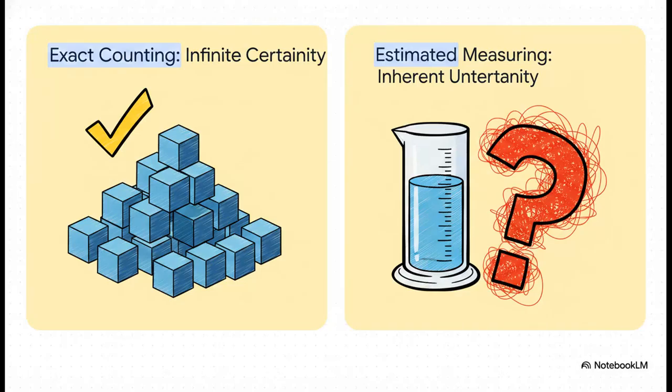There's also a really vital distinction we need to make between exact numbers and estimated numbers. If you're counting discrete objects, like knowing exactly 1 dozen objects means exactly 12 objects, that number has an unlimited number of significant figures, because there is absolutely zero uncertainty. But estimated numbers, like a measurement of 2.9 times 10 to the fifth power, only have counted significant figures, in this specific case, 2. Why? Because they are inherently limited by whatever tool we happen to use to measure them.